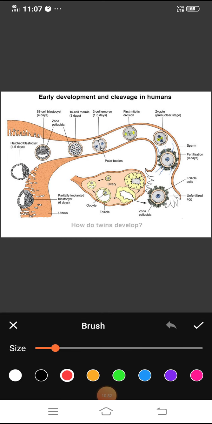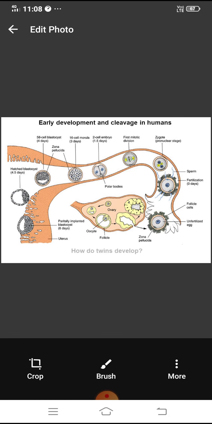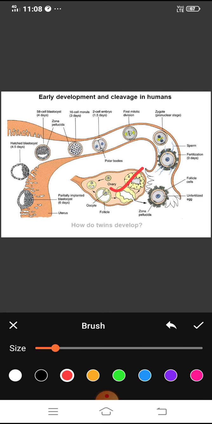See, now this is ovary, and from ovary the female gamete is released. How it will get it elaborately. From ovary this female gamete is formed.